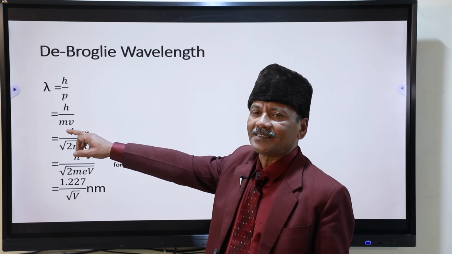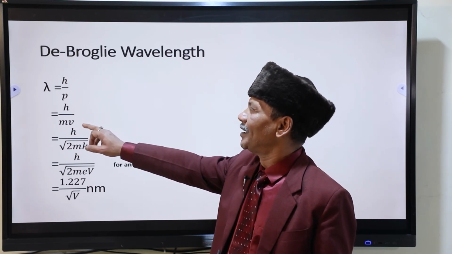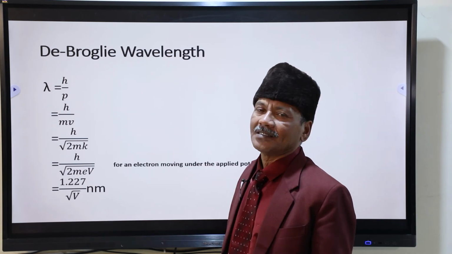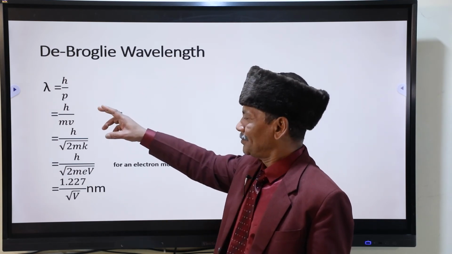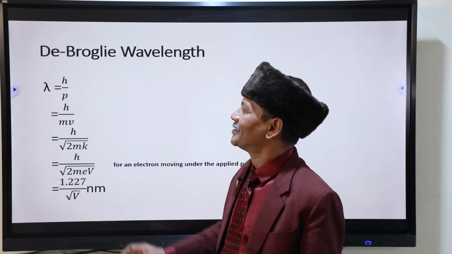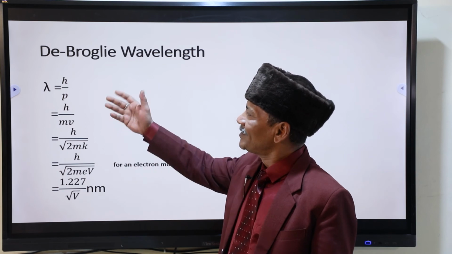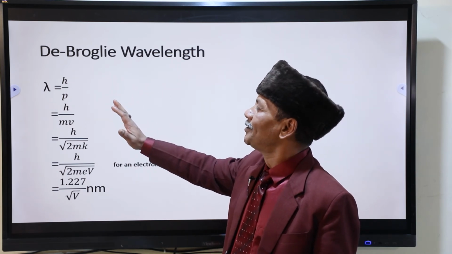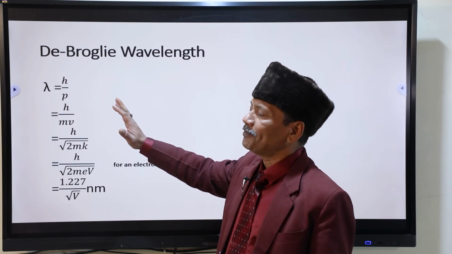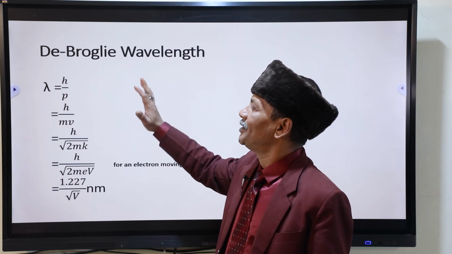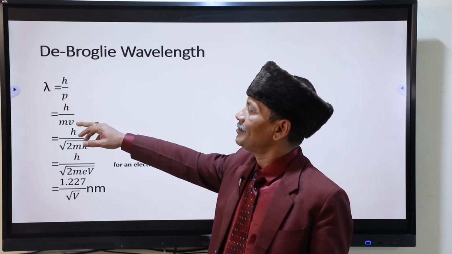A body of mass m is moving with velocity v. What is the de Broglie's wavelength? Or comparison. Two bodies are in motion. Now we have to compare their de Broglie's wavelengths. Their h will also cancel out. Simply lambda 1 by lambda 2 will become v2 by v1. Inverse one.